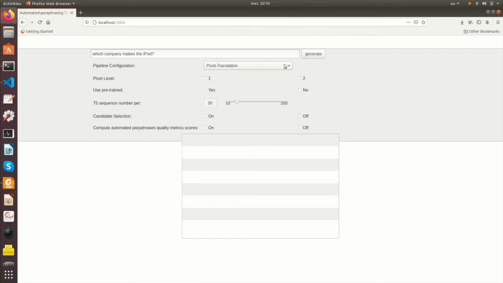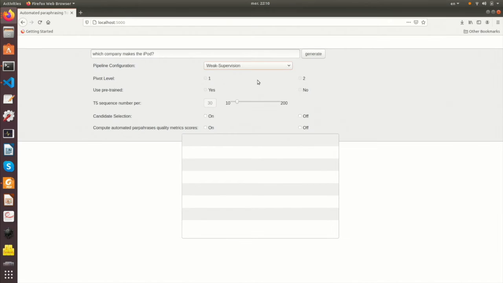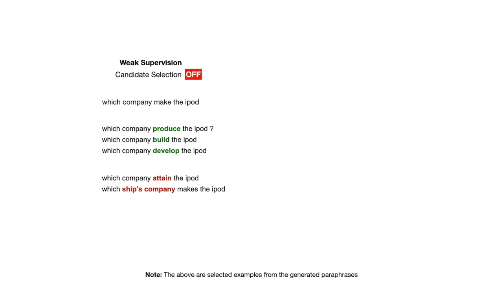Let's start by trying out a configuration with an individual technique, weak supervision. This is a technique that focuses on introducing lexical variation by replacing individual words in the input sentence with synonyms. Now the two-step process we implement also includes candidate selection. To show you the benefit of the candidate selection step, we will first run the pipeline without this step. Let's have a look at the results. We can see that weak supervision indeed introduces lexical variation, but also that the results are a bit noisy.